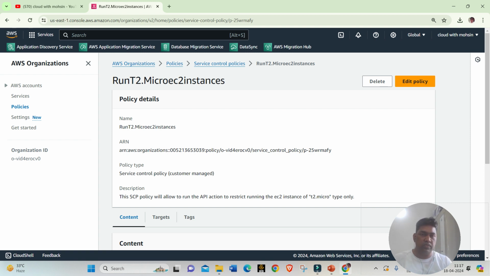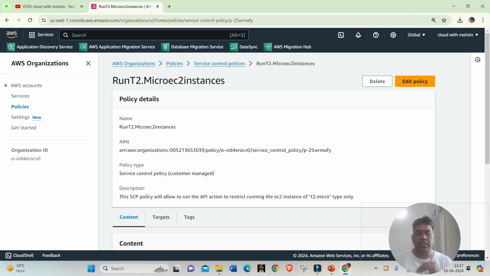The result will be, if you have applied the SCP at the account level, the SCP will override your IAM policies or resource policies. It means even though you have policies to run particular resources, if that is restricted in the SCP, then the SCP will supersede and you won't be able to perform that action.